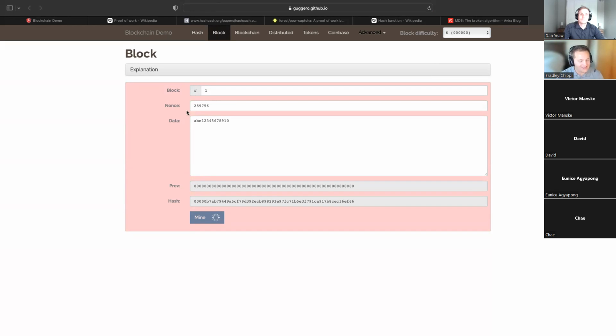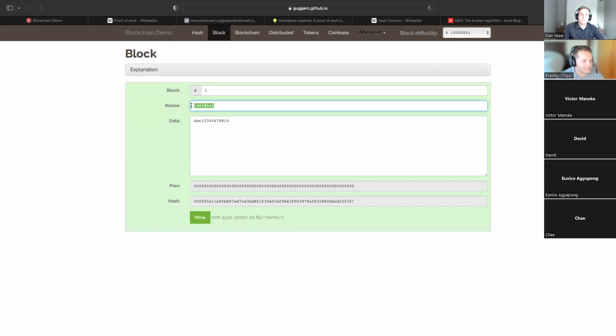It is going to try it with nonce of 0, and then it's going to hash it. Does it start with 6 zeros? No. Okay. Nonce 1. Does it start with 6 zeros? No. Nonce 2, hash it. Start with 6 zeros? No. 4, 5, 6, 7, 8, 9, 10. And as you can see, oh, there it goes.